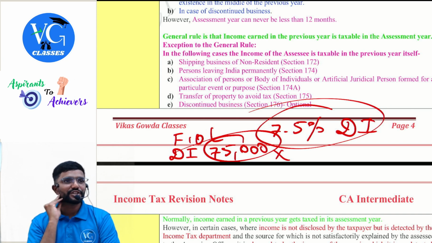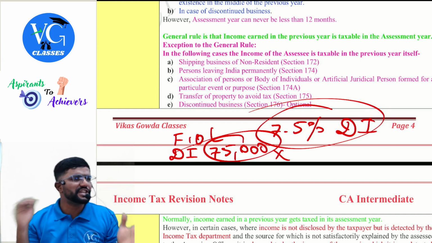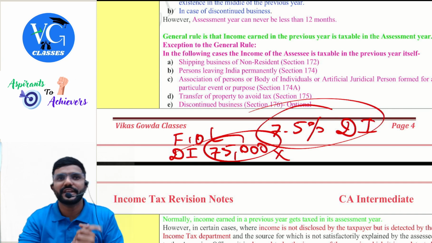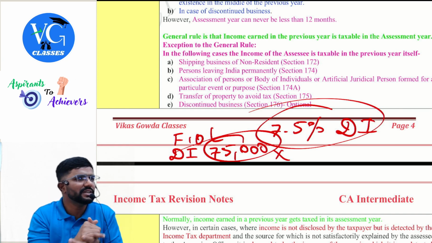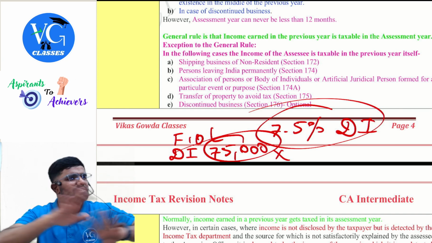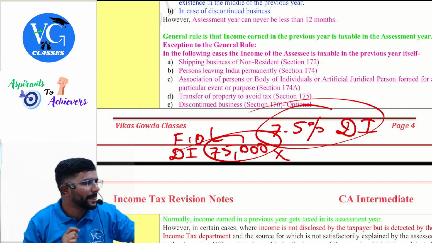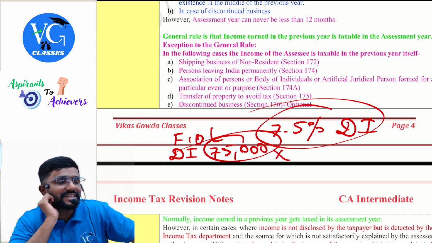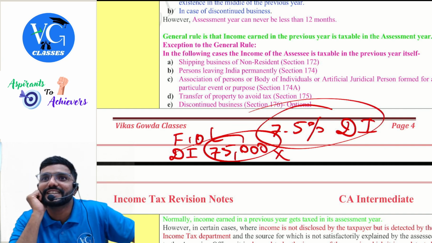Next, association of persons or body of individuals which is formed for a particular purpose and it is getting served during the previous year. Guys, assume we all formed an association to celebrate CA. We collected the money from the people, we also contributed, everything we did. We formed an association and on 31st July, everything is done, dusted. Every account is also closed. We are closing down our association on 31st July. Now, for whatever income we would have earned till 31st July as an association, will the department wait till the next assessment year? No. Why? Because there is no association in the assessment year.